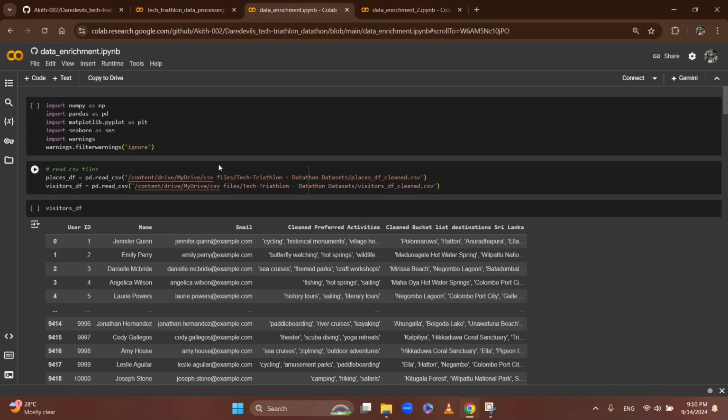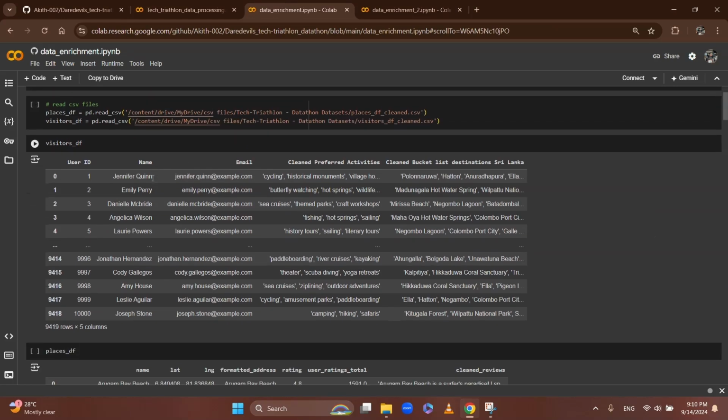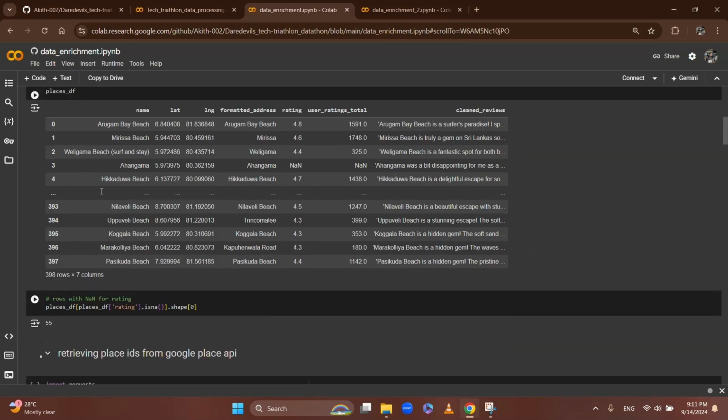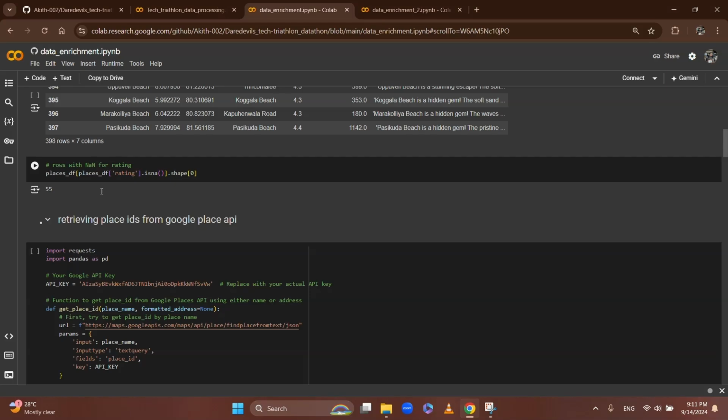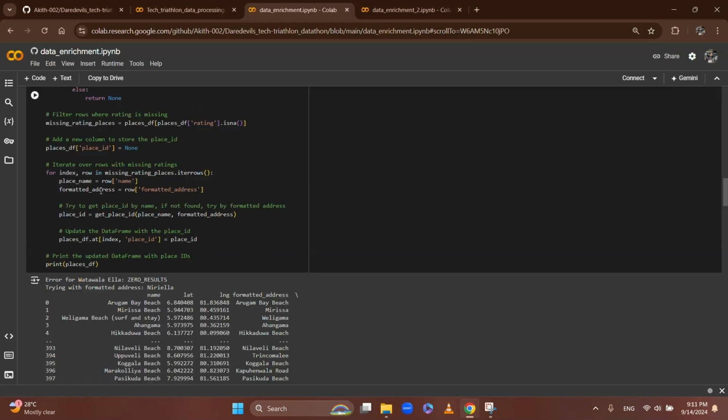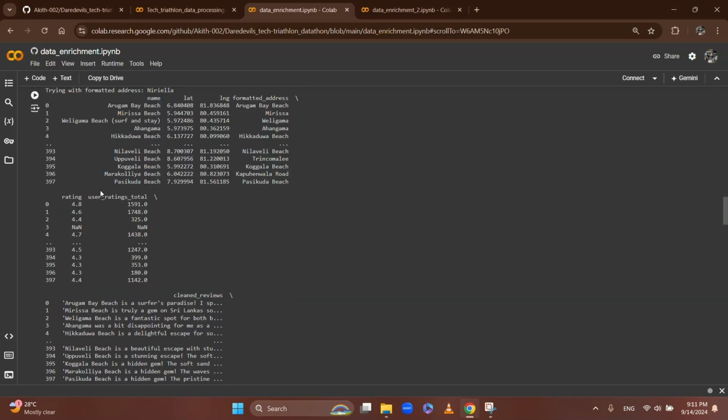For data enrichment, I focused on filling the null values in the ratings and user ratings total columns of the place dataset. I utilized the Google Places API to retrieve place IDs and subsequently fetch ratings and user ratings total, though I was only able to obtain 10 places.